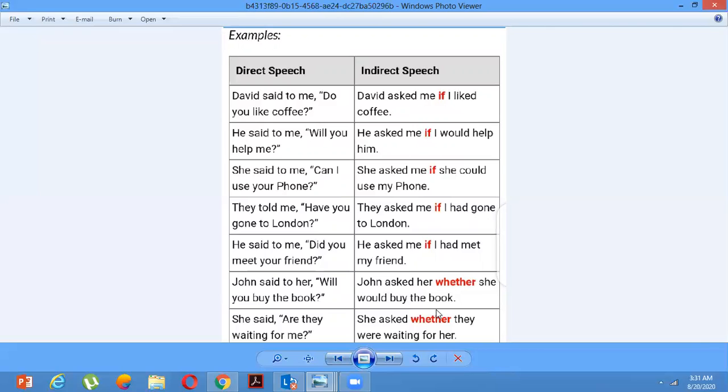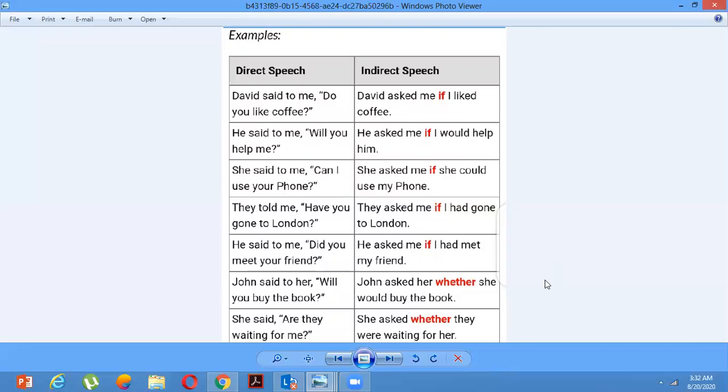He said to me, "Did you meet your friend?" He asked me if I had met my friend. You see, the simple past tense will change into past perfect. John said to her, "Will you buy the book?" John asked her whether she would buy the book. She said, "Are they waiting for me?" She asked whether they were waiting for her.